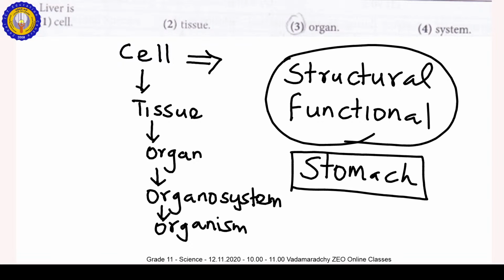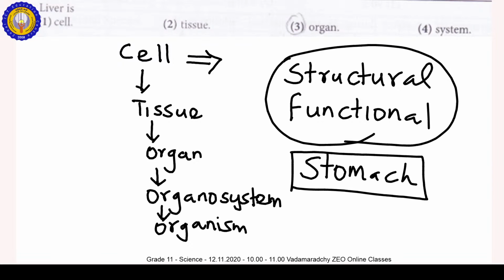That's why food becomes smaller particles. Large food particles become smaller particles.